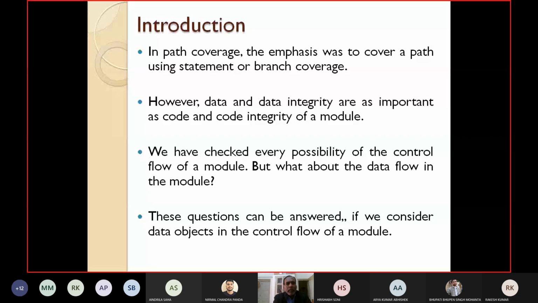In path coverage, what is happening? The emphasis was given to cover each and every path at least once, using maybe statement coverage or branch coverage. However, in this path coverage testing, no emphasis was given to the data and the data integrity.